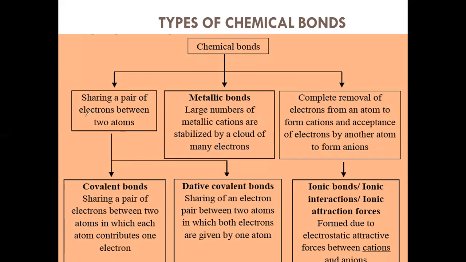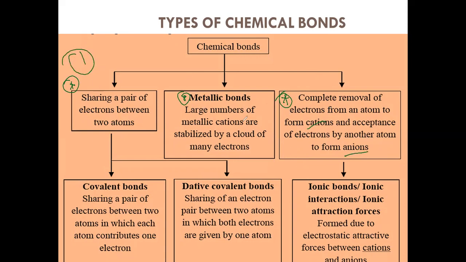The first is the sharing of a pair of electrons between two atoms. This is one method, and I will explain what it means later. Second is the metallic bond. Third is the complete removal of an electron from one atom to form a cation, and the acceptance by another atom, which is called an anion. Let's move on to the first one.